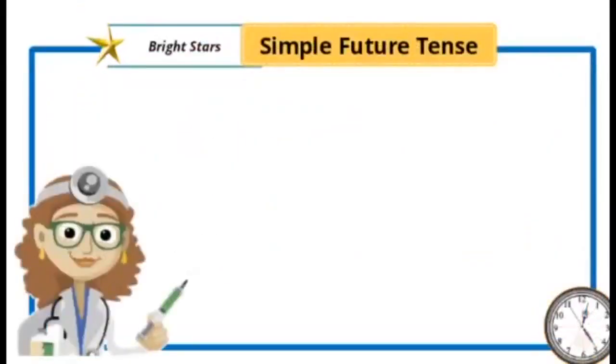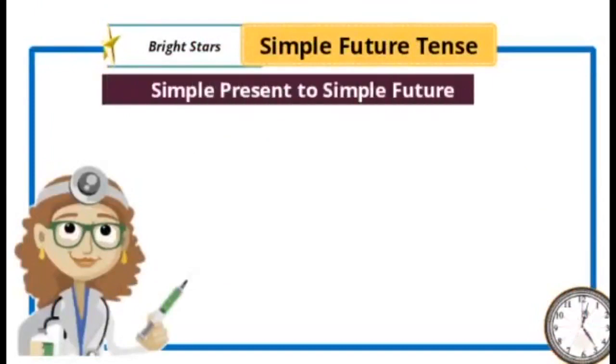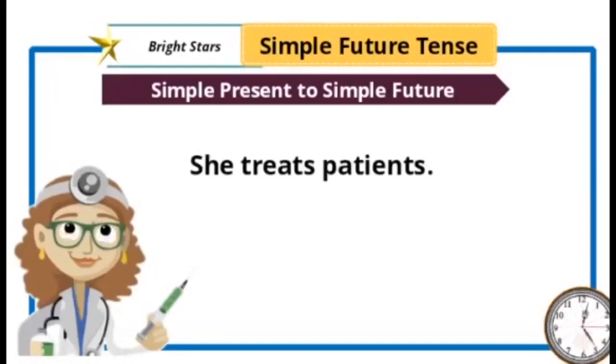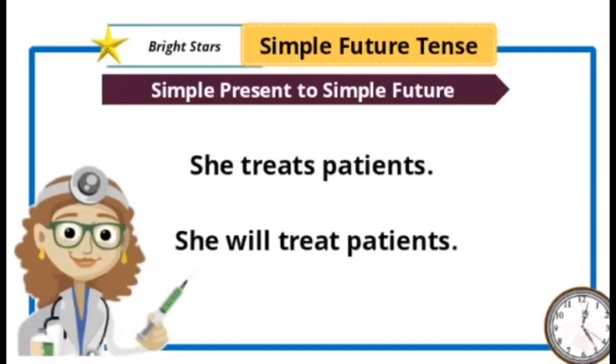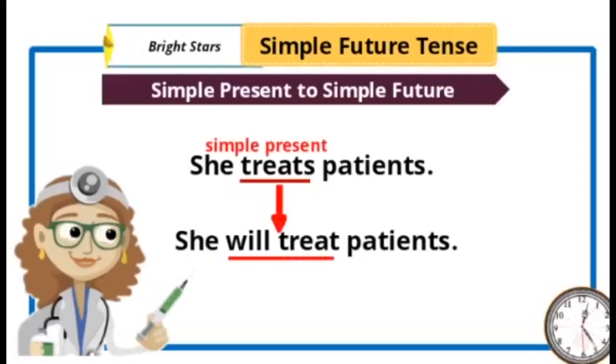So here we are going to transform simple present to simple future. We see how we transform. "She treats patients." "She will treat patients." "Treats" is simple present tense. "Treats" becomes "will treat." So "treats" is simple present tense, "will treat" is simple future tense.